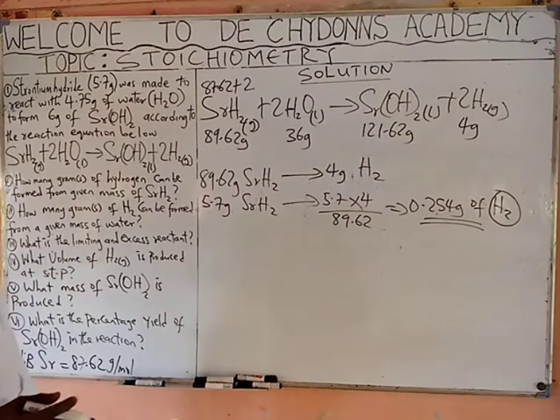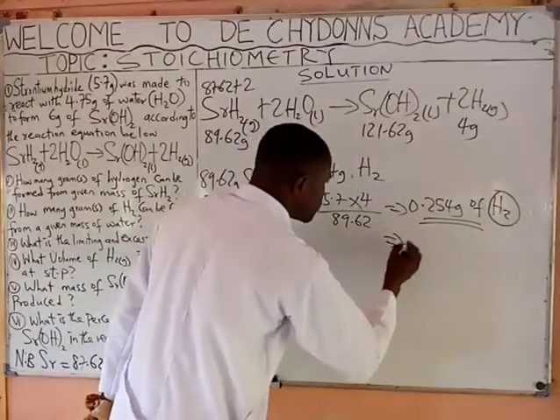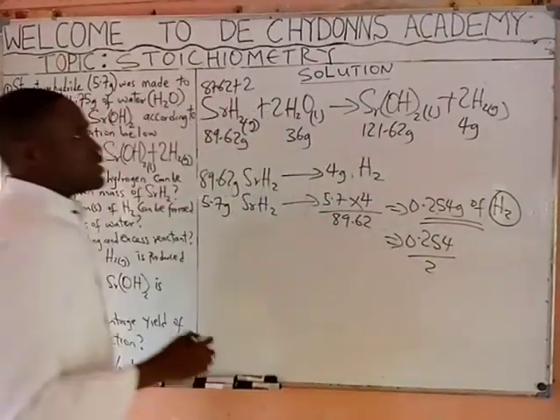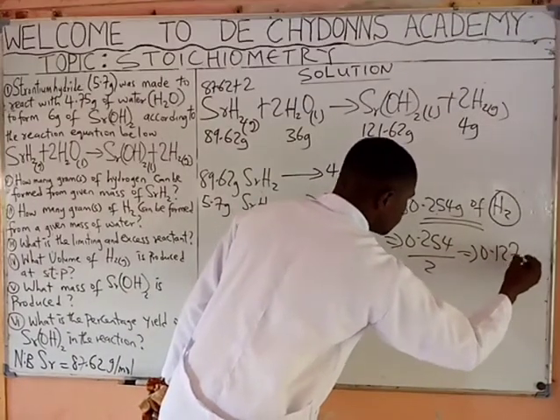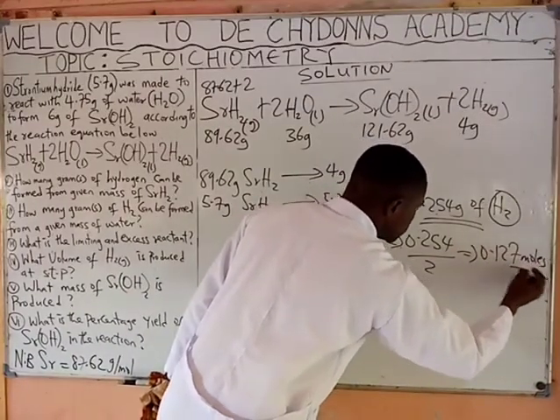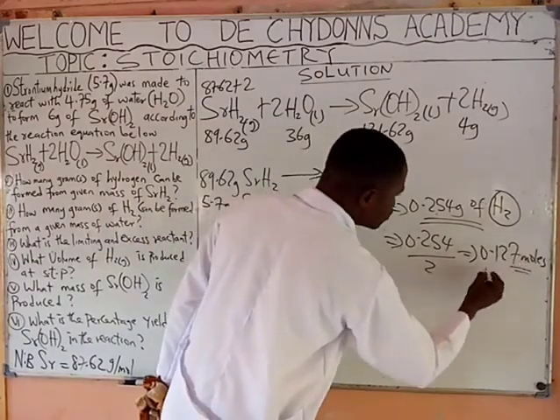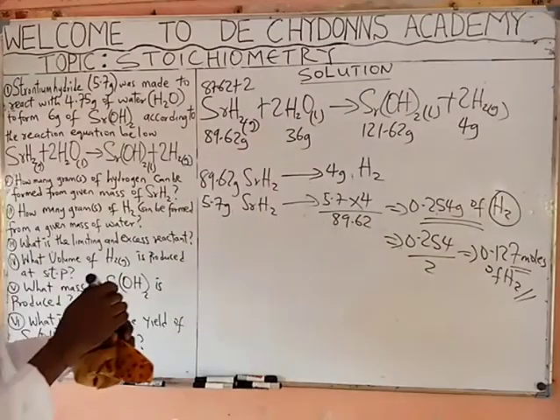Hydrogen gas will be 1 times 2. So you now say 0.254 all over 2. That will be giving you 0.127 moles. So this is the answer in gram, while this is the answer in moles of hydrogen. So we have solved question number 1.